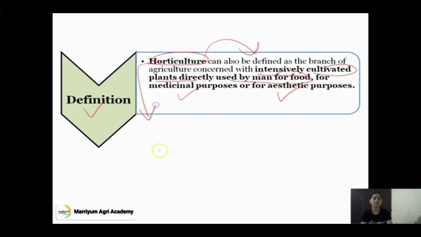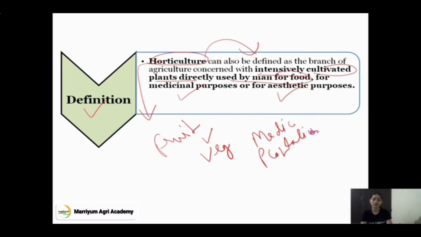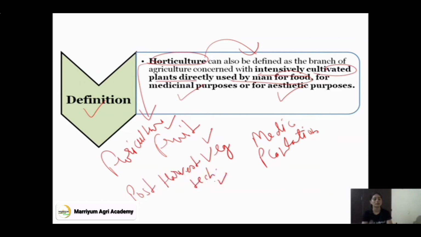Generally horticulture deals with fruit production, vegetable production, production of medicinal plants, plantation crops, floriculture, which is growing flowers and ornamental plants on a commercial level, and landscaping. There is one other field that horticulture deals with, which is post-harvest technology. This also comes under horticulture.